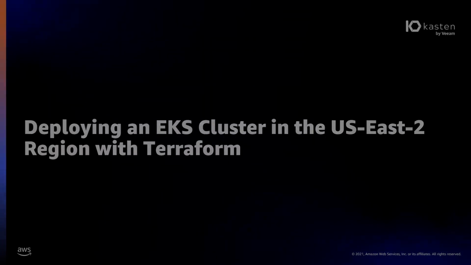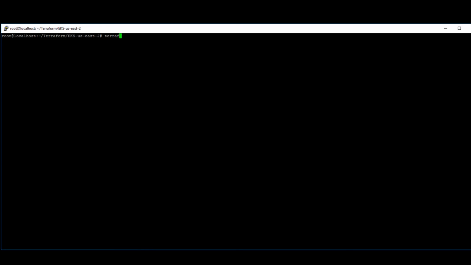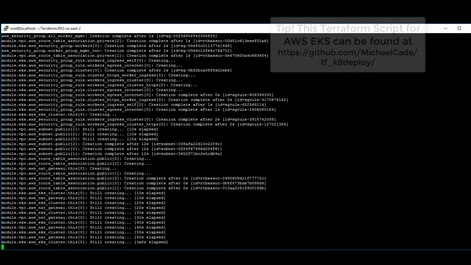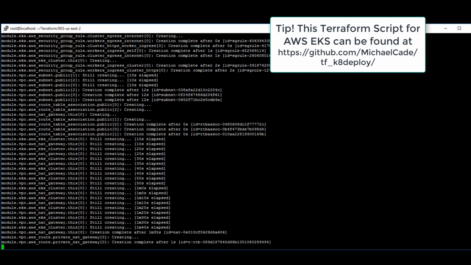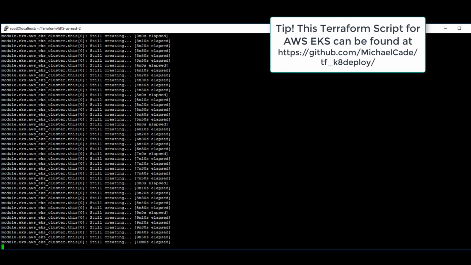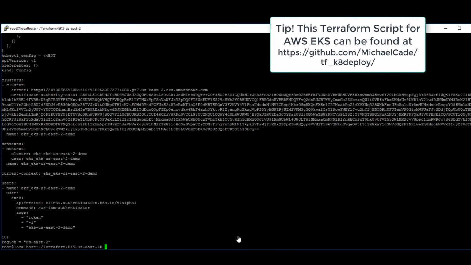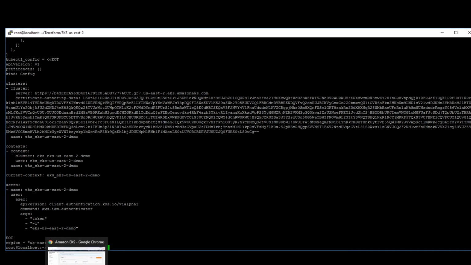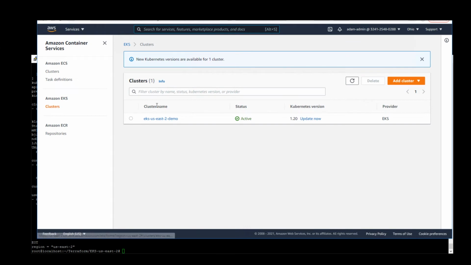Here we are in the lab, and we're going to use Terraform to deploy a new EKS cluster quickly and easily. You can use the same scripts that are being used in this demo from the URL listed on the screen. Once our Terraform scripts have run, we'll go over to the Amazon AWS console, and you can validate that our EKS cluster is now up and active.